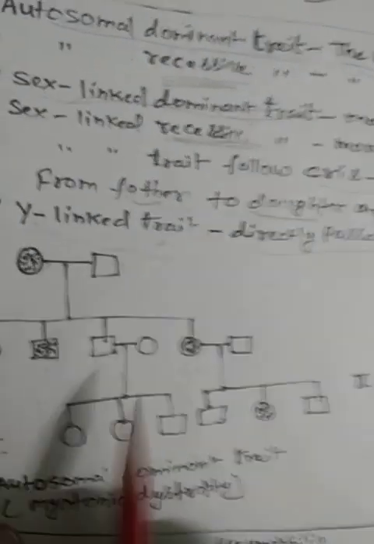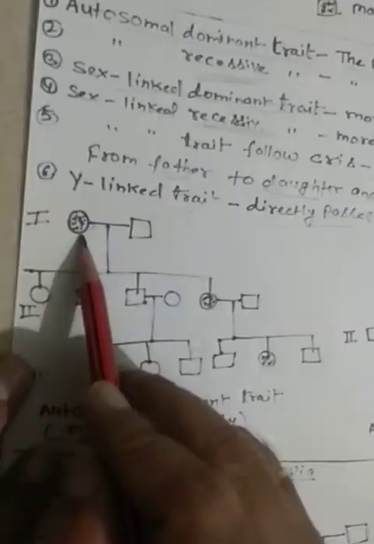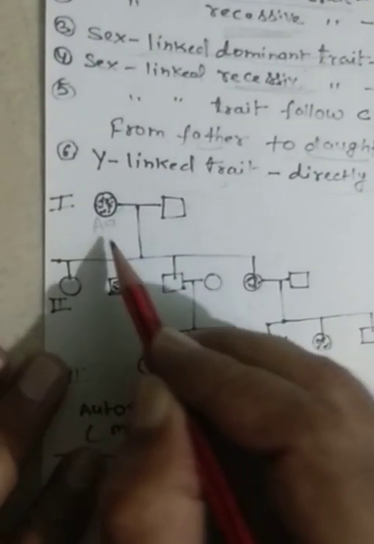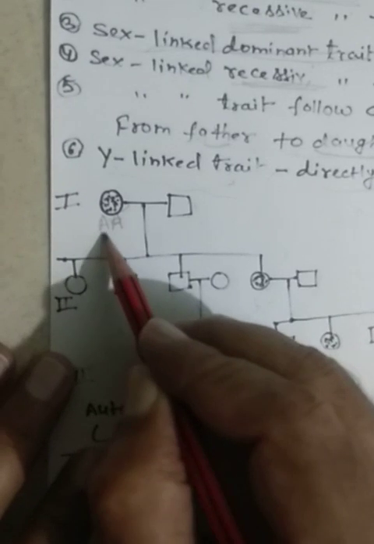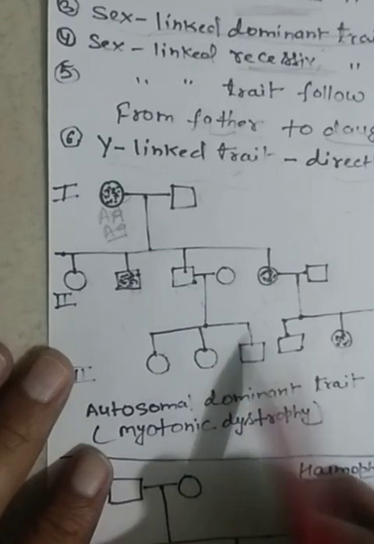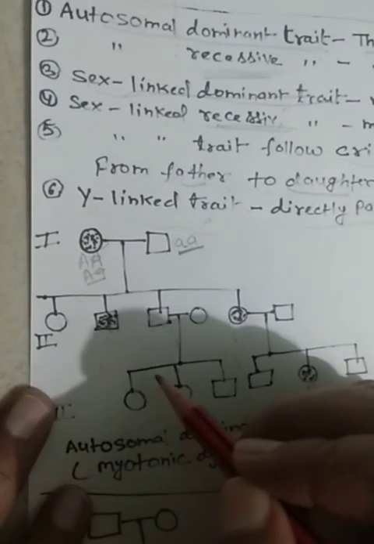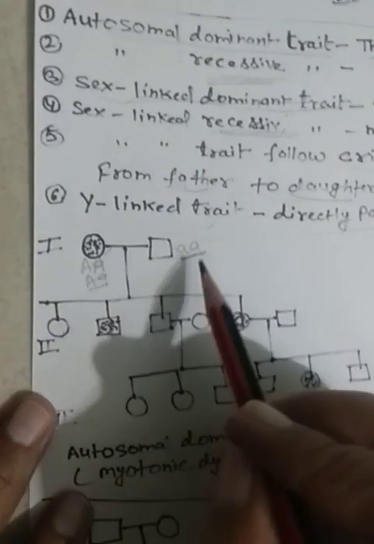Because this trait is dominant, individuals having the disease are either homozygous, capital A capital A, or heterozygous, capital A small a. But those individuals who are not affected are recessive, and we know the recessive trait is always present in the homozygous recessive condition, meaning their genotype will be small a small a.